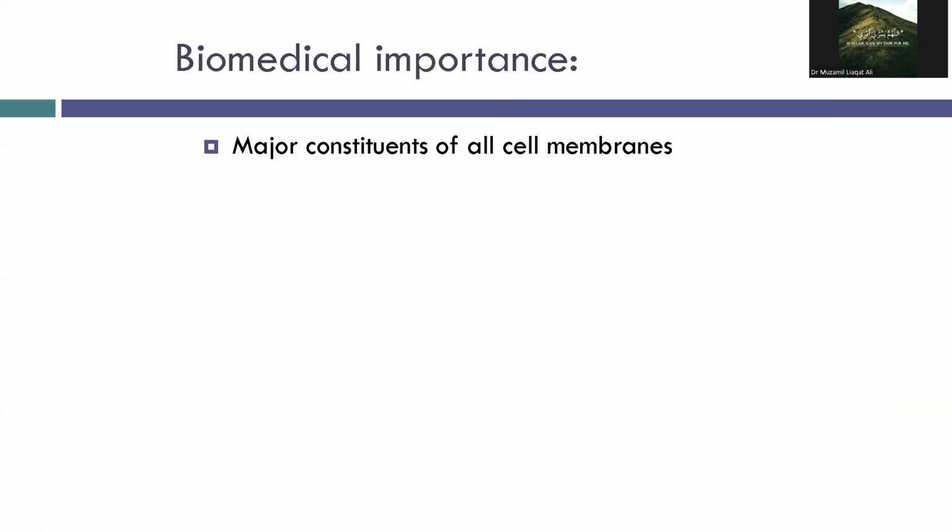So what is their importance? Let's wrap up with why glycolipids matter clinically and physiologically. They are a major constituent of all cell membranes, especially the lipid rafts. They are components of bile, help in fat digestion, anchor some proteins in the membrane via GPI anchors, and act as signal mediators involved in cell recognition and growth. They are components of lung surfactant, which reduces surface tension, and also components of lipoproteins involved in lipid transport.